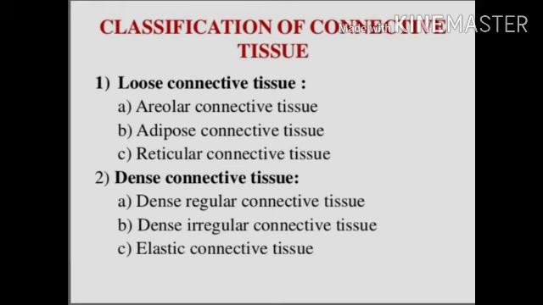First is loose connective tissue, second is dense connective tissue. Loose connective tissue is further of three types: areolar connective tissue, adipose connective tissue, reticular connective tissue. And dense connective tissue also has three subtypes: dense regular connective tissue, dense irregular connective tissue and elastic connective tissue.